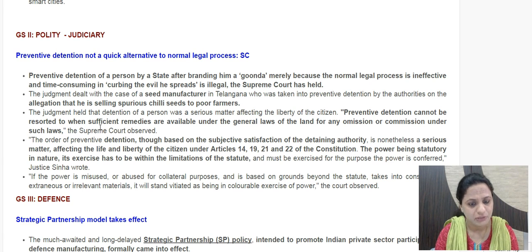So there will be limitations on preventive detention with respect to Articles 14, 19, 21 and 22, which are the fundamental rights in the Constitution. So this is being highlighted by the Supreme Court here.